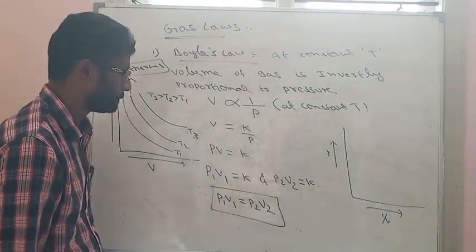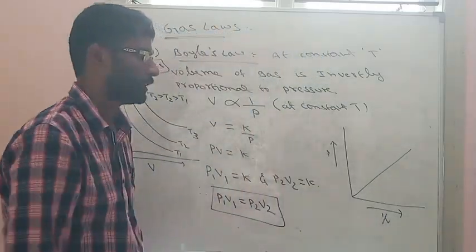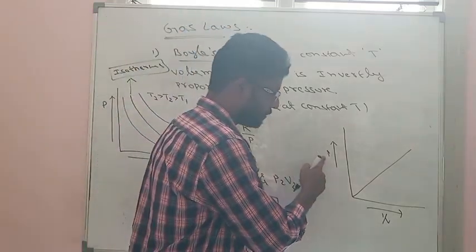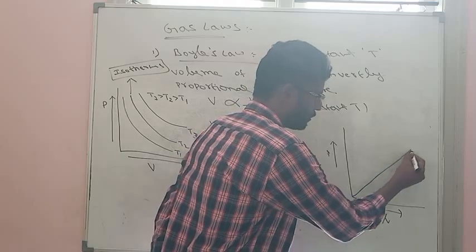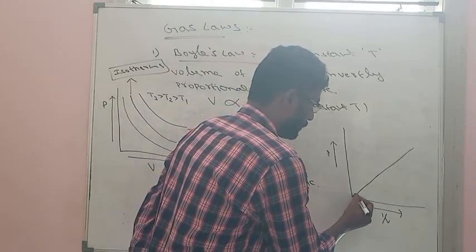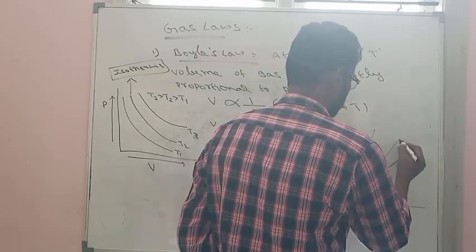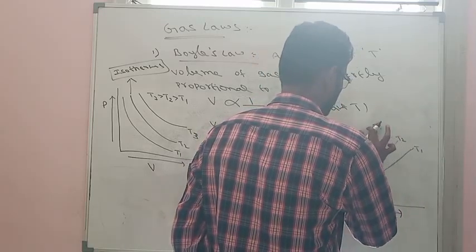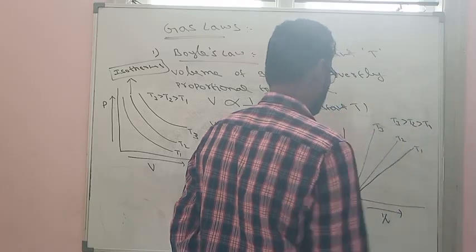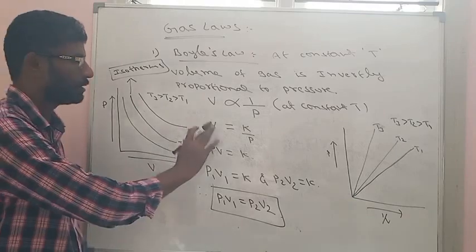Pressure versus 1 by V will give a graph like this at constant temperature. So pressure versus V will be a negative hyperbola, whereas pressure versus 1 by V will be a straight line with a positive slope. If we are taking different temperatures, T3 greater than T2 greater than T1. So for any graph we can say P versus 1 by V or P versus V. So this is Boyle's law.